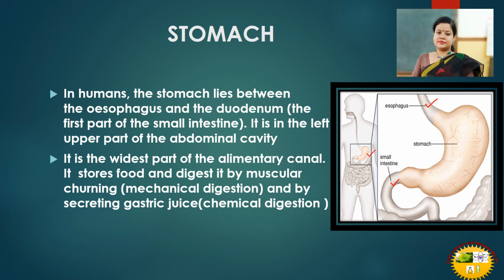It stores food and digests it by muscular churning, that is mechanical digestion, and by secreting gastric juice, that is chemical digestion. In our first video we discussed mechanical and chemical digestion. I hope it is now clear that whenever food is churned into small pieces, that is muscular churning, that is mechanical digestion. When food is digested by the enzymes in gastric juice, that is chemical digestion. Okay.